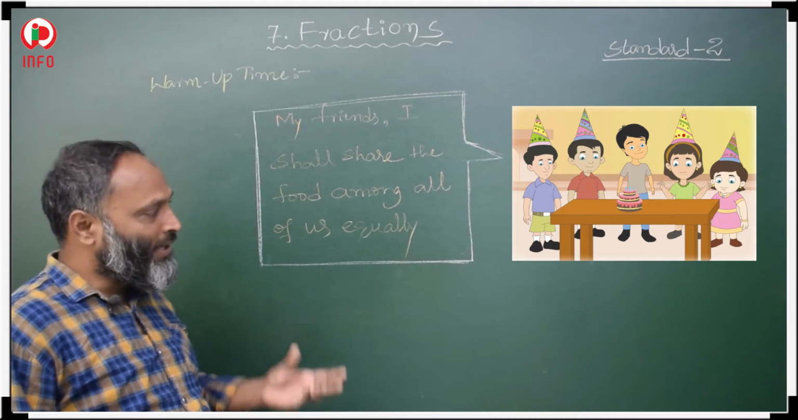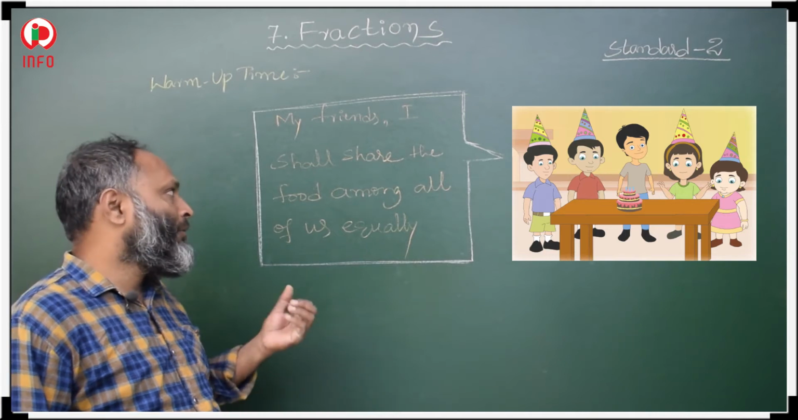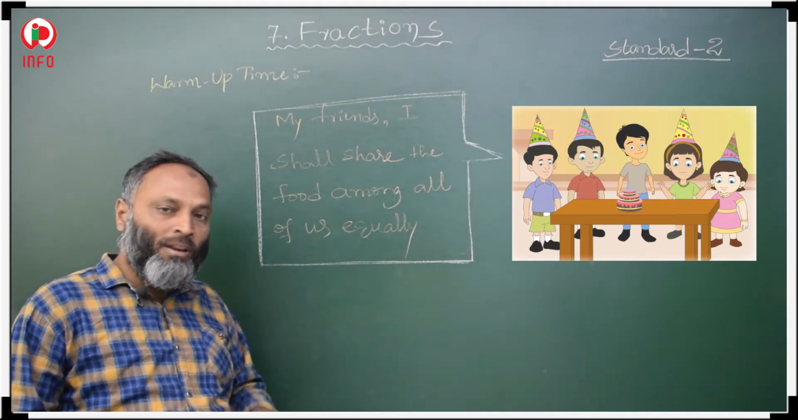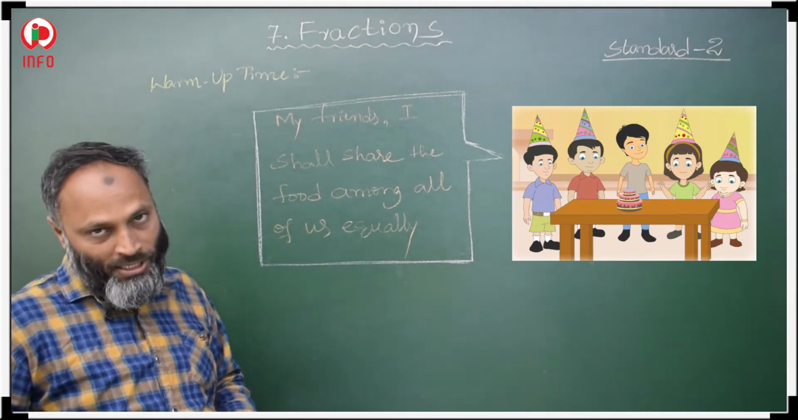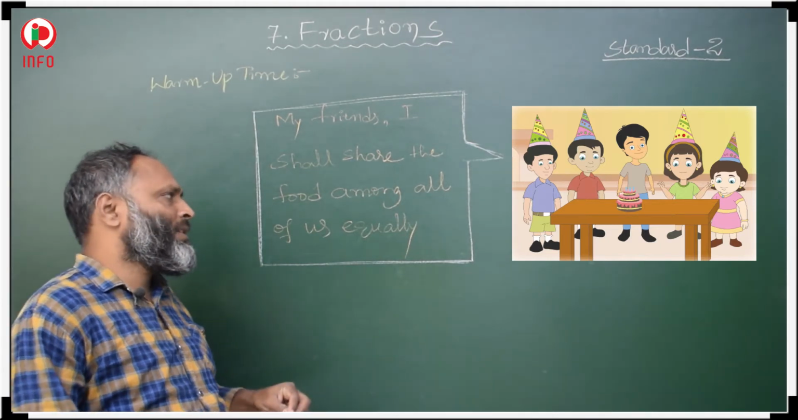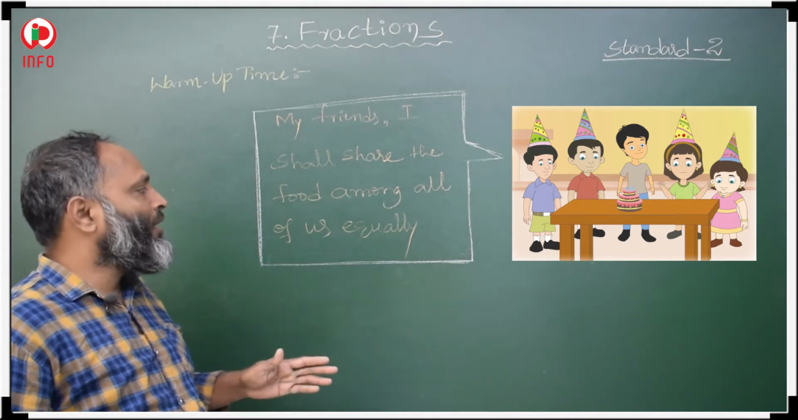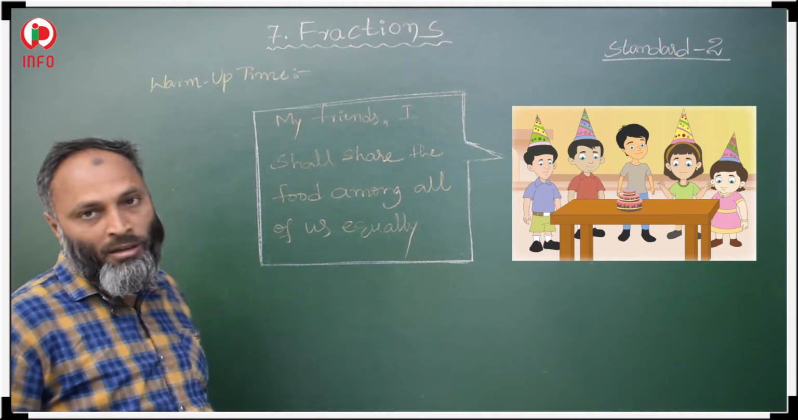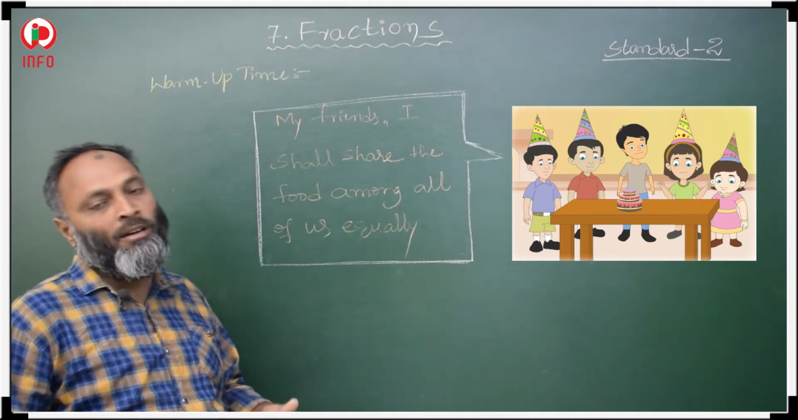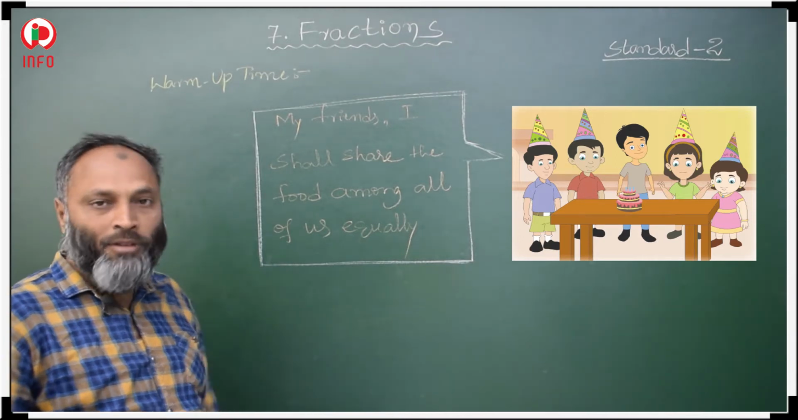Whatever cake he has in front of him, he wants to share it equally. Sharing equally, distributing equally, giving equally: these types of shares come under fractions. Here they are dividing the cake equally among all of our friends. Then how to make equal shares, how to give each one, and how to represent it all comes under our fraction chapter.